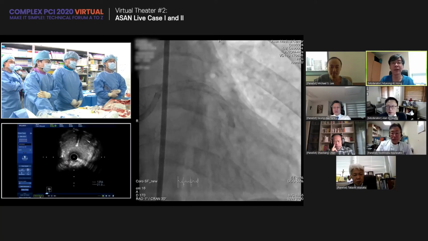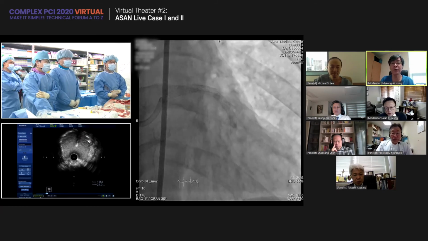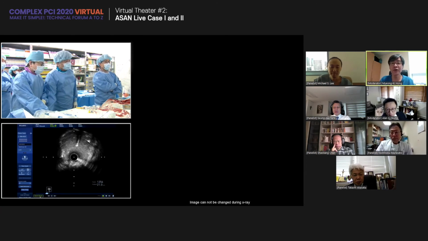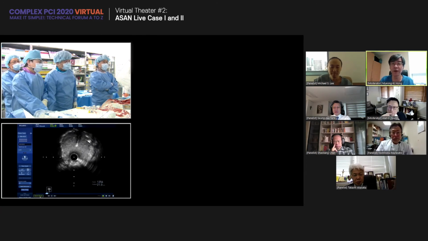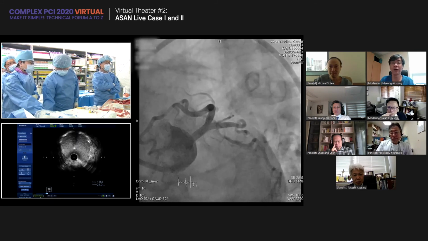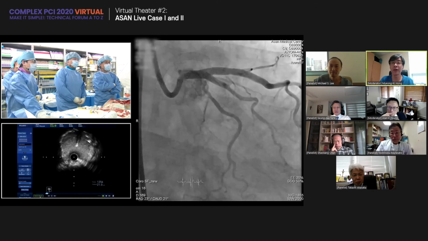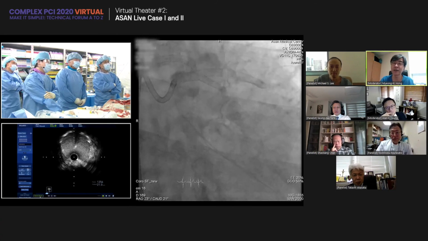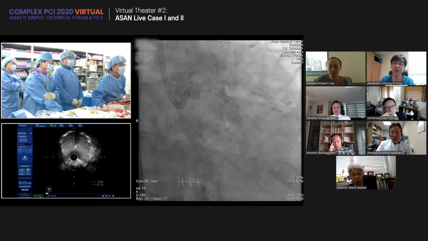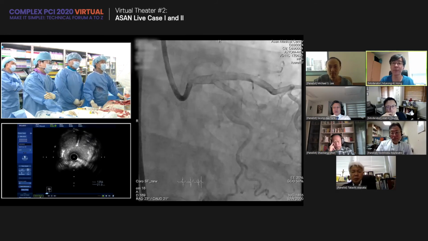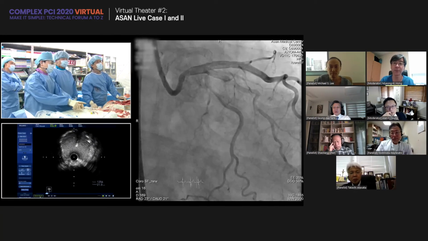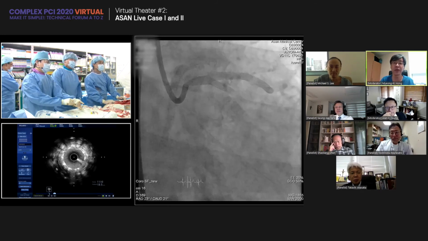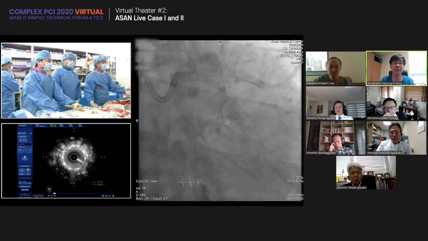I have one comment. Could you show us the caudal view? Angiographically, it looks very excellent. Over here, do you think there is a little bit of neocarina creation by the stent strut? When you look at the angiographic appearance, a little bit dense appearance around the carina, and it is clearly shown in the IVUS finding in the left main bifurcation.